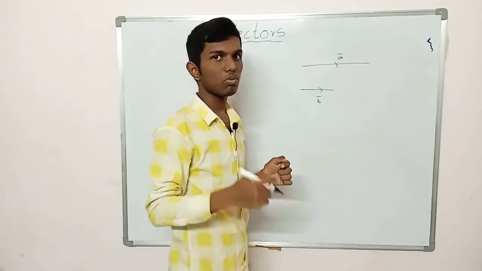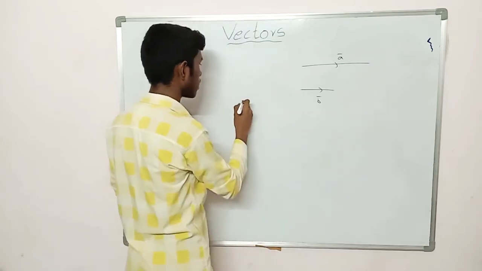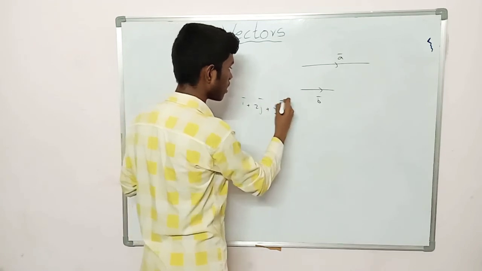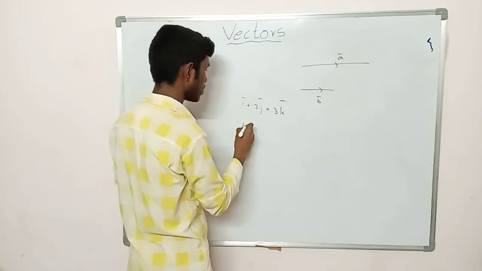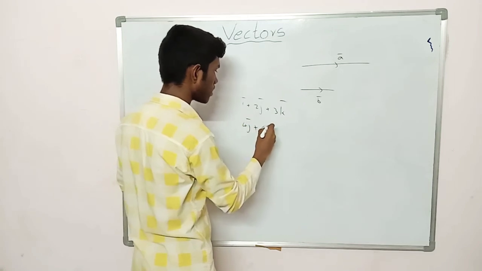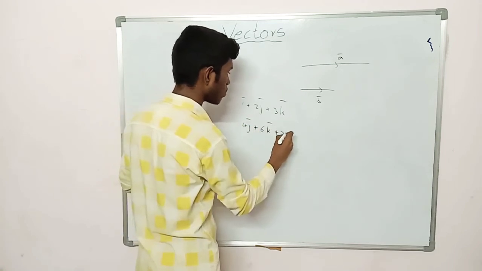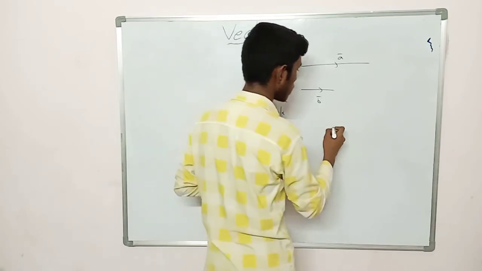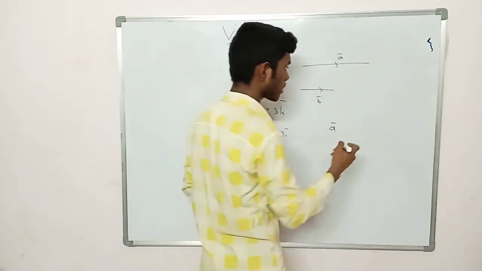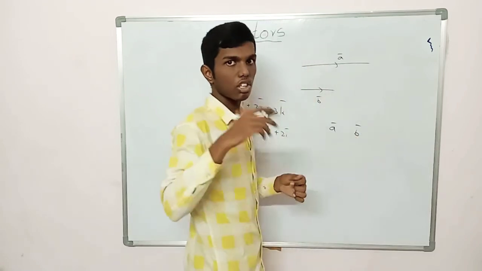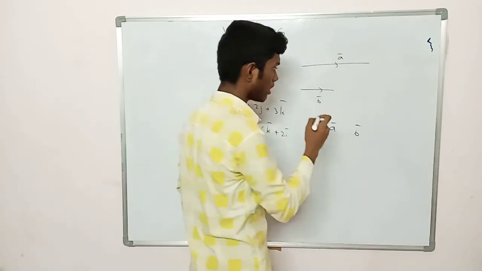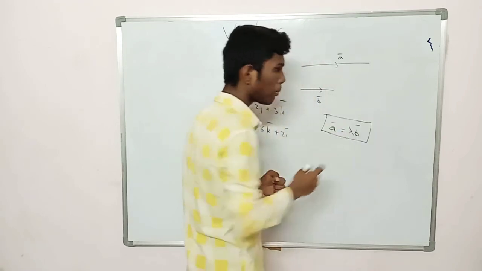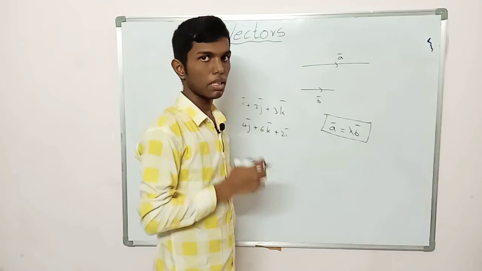How do we find it when we are given I bar plus 2J bar plus 3K bar and another vector 4J bar plus 6K bar plus 2I bar? It's simple. When we are given two vectors A bar and B bar, if at all they are collinear, they satisfy this condition: A bar is equal to lambda B bar.